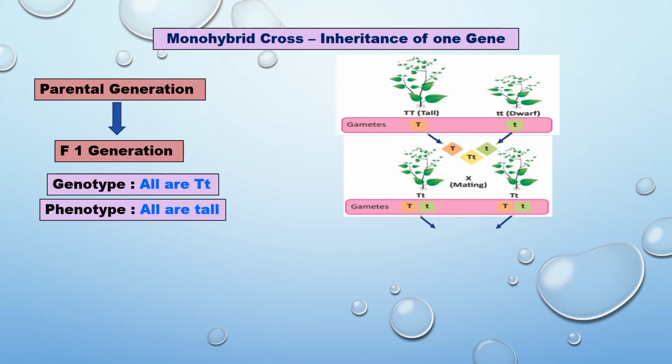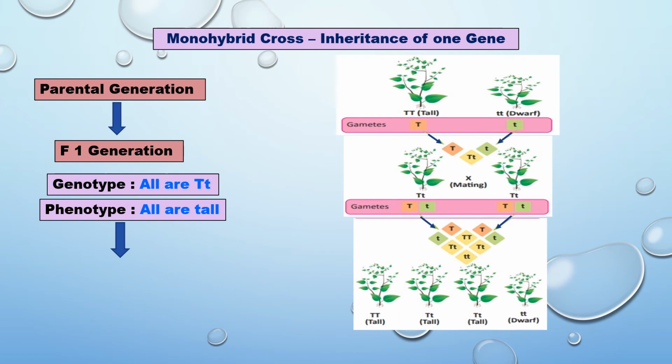But that is heterozygous. The parental generation is homozygous, with the same type of gene inside. For example, capital T denotes dominant and small t denotes recessive. In the plant, tall means only capital T is present, and dwarf means only small t is present. But here, all plants are tall, and all of them have capital T and small t in the genotype. So this is heterozygous, since 2 types are there.